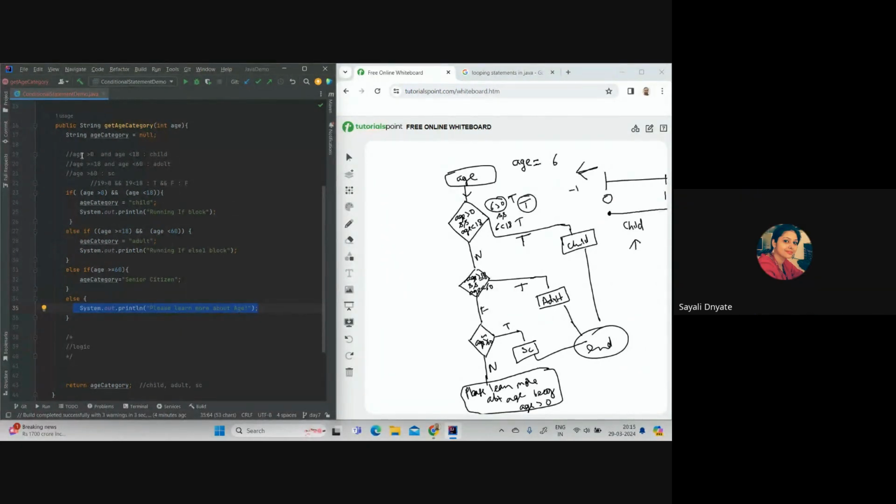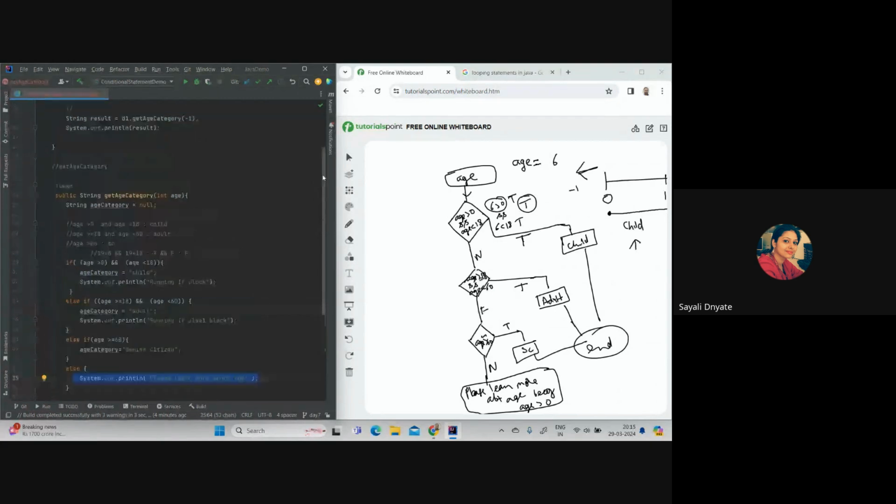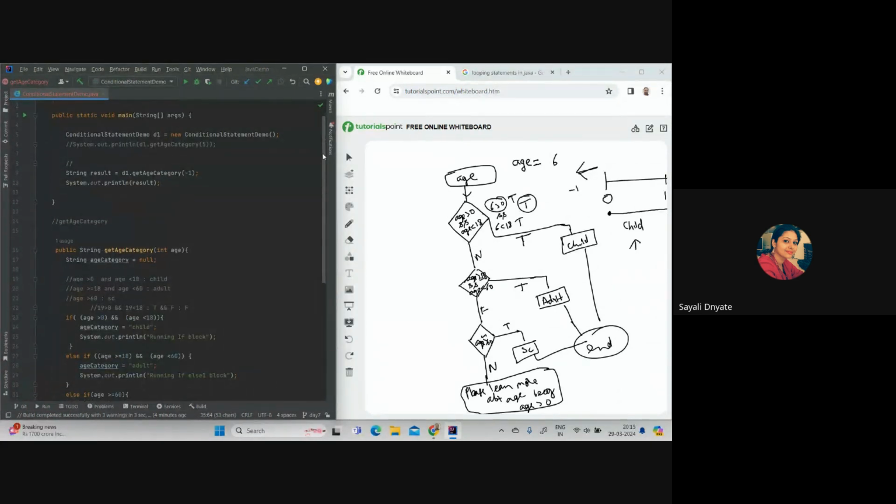And so in the very first part, after the main method, we have given int age over there. That's the main method. Then we have created here the object. And then what we have done below, we have string age category is equal to null.